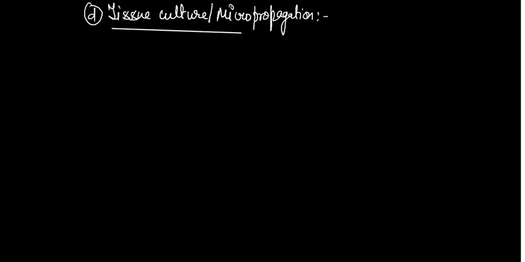Okay, that tissue culture is also called micropropagation. So the question arises why tissue culture is called micropropagation. So the answer is here, listen very carefully because maximum questions will arise. The best example of this process is ornamental plants,